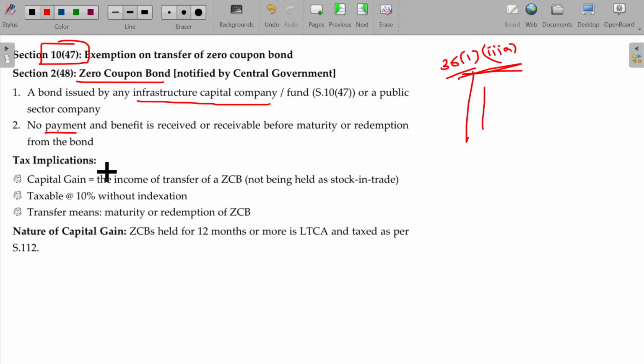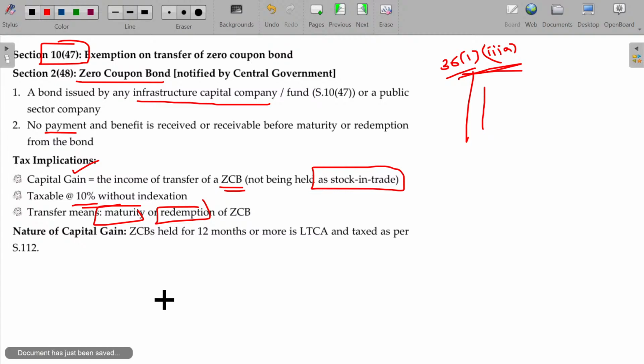But the income on transfer of zero coupon bond is equal to capital gain if it is not held as stock in trade, taxable at the rate of 10% without indexation. Transfer means maturity and redemption. Both will fall under this case. Under section 2 clause 47 we have seen that maturity and redemption of zero coupon bond is also considered as transfer and taxable. Tax will be applicable here also. Section 2 clause 48. Okay.